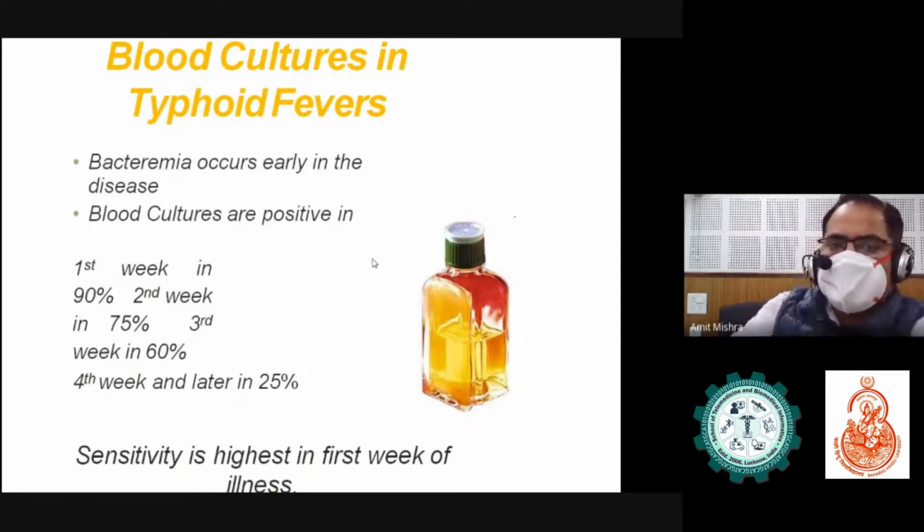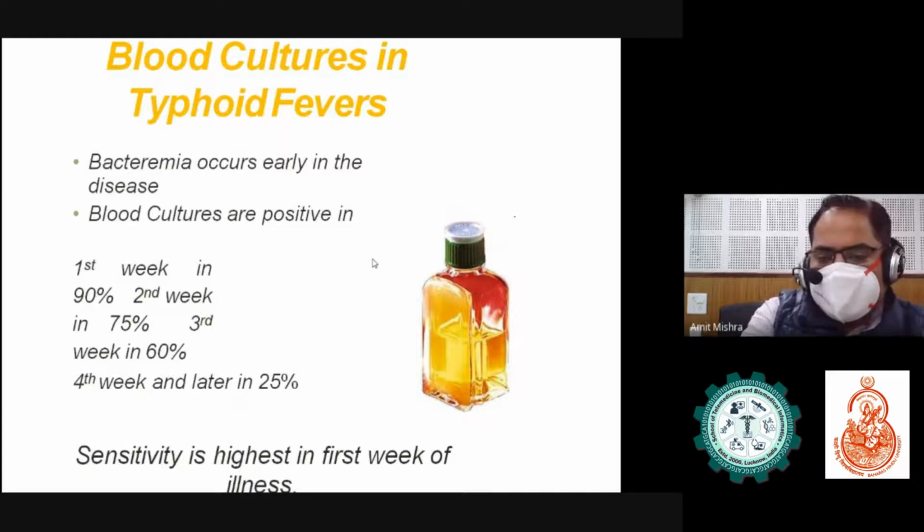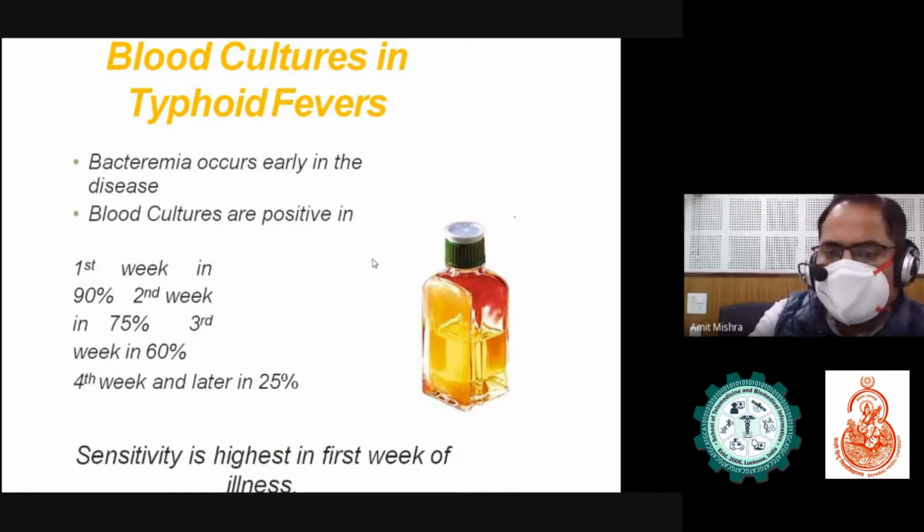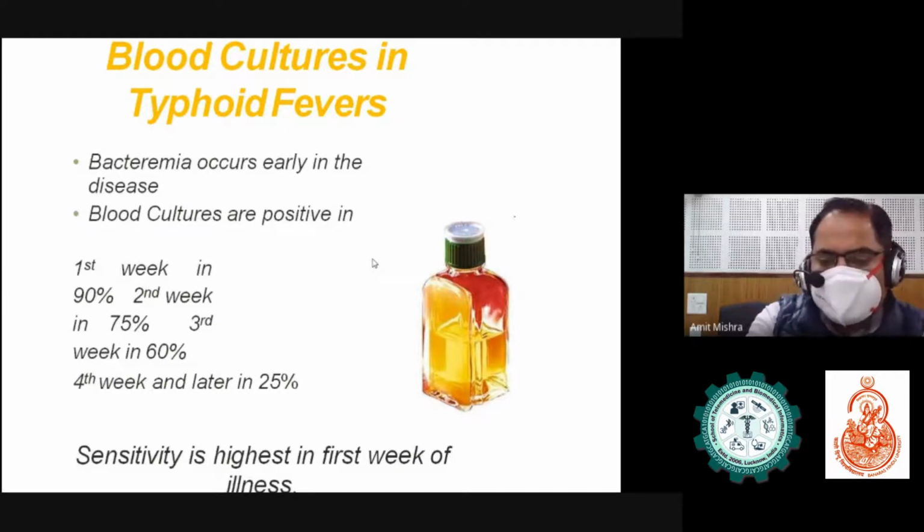Now blood culture in typhoid fever. This is basically the more sensitive test in a case of enteric fever to isolate Salmonella typhi, because bacteremia occurs early in the disease. So blood cultures are positive in the first week in 90% of cases, second week in 75% of cases, 60% in the third week of illness, and 25% in the fourth week of illness. So if you take blood in the first week, there is a 90% chance of it becoming positive. Sensitivity is higher in the first week and reduces as the illness progresses.